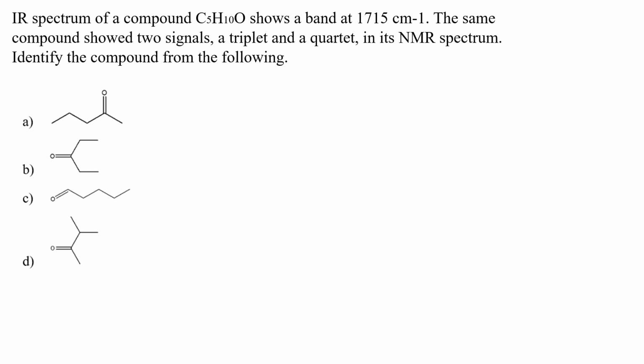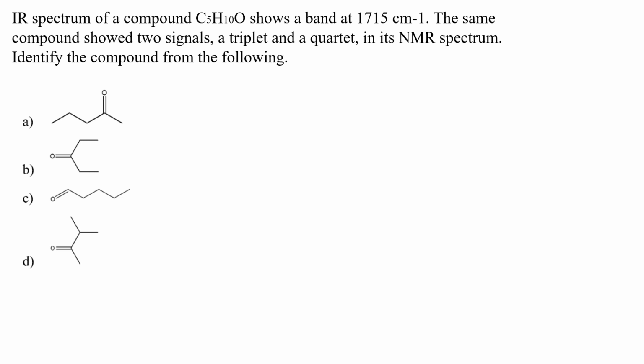One of the points I would like to mention is that when the IR reading shows 1700 plus centimeter inverse, it means that the compound is going to have a carbonyl oxygen. It should be clear. It means that in the question, 1715 centimeter inverse is a mark that the compound is carrying a carbonyl group. Now one thing is clear. Now if I'm going to look at the options, all of the options are going to have carbonyl. A, B, C, D, all of them have carbonyl.